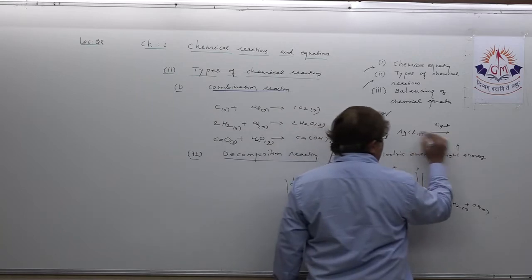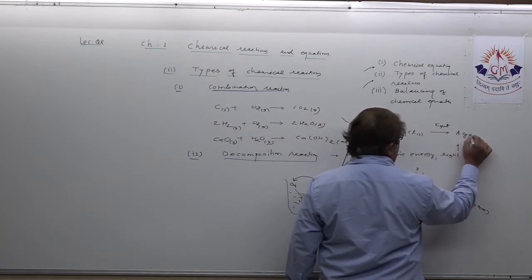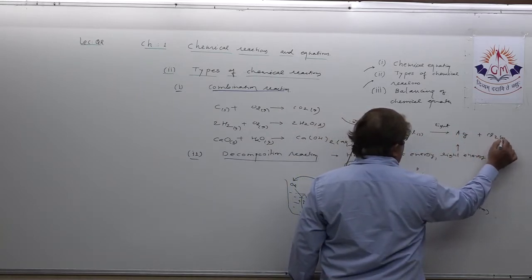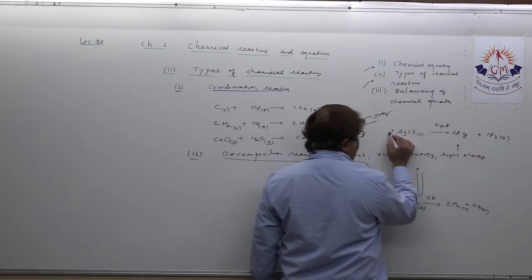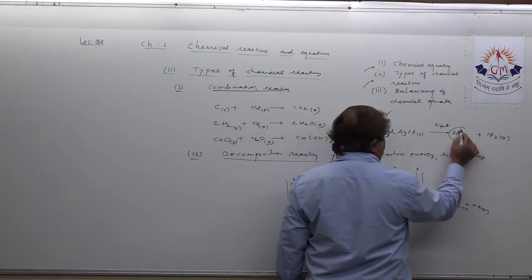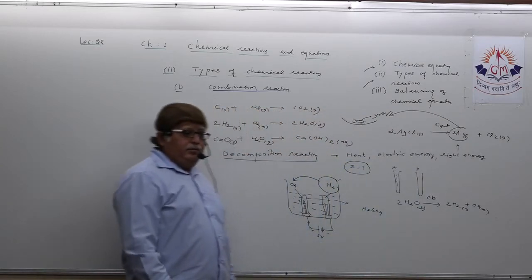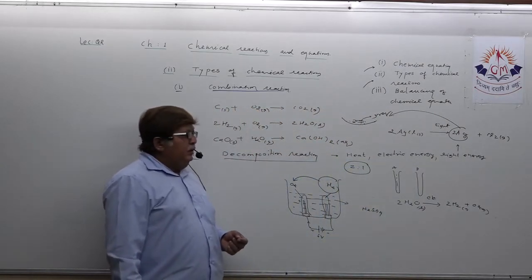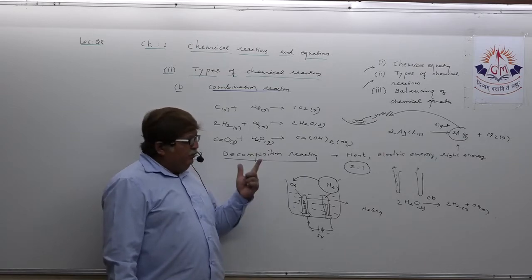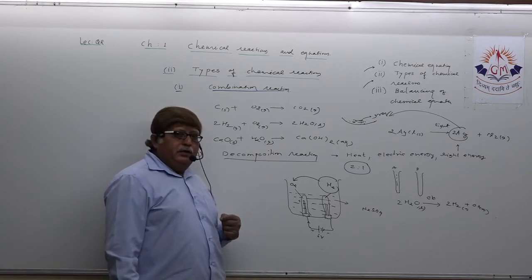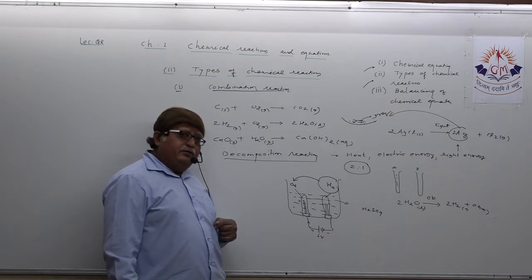Why? Because it got decomposed and formed Ag plus Cl, to balance, 2 here. Silver is grayish in color, so a change of color takes place. That can be called photochemical decomposition reaction.